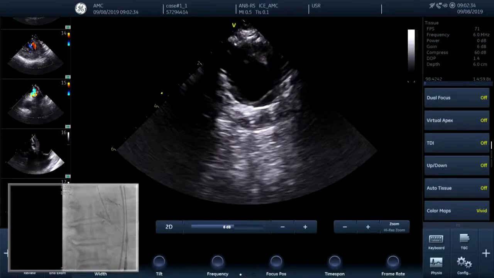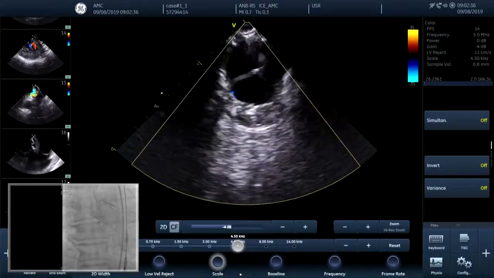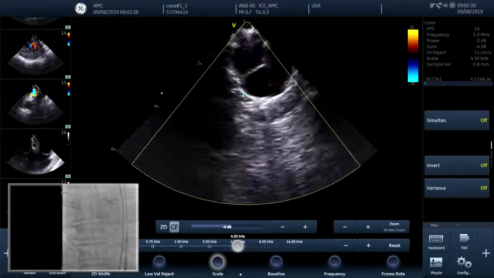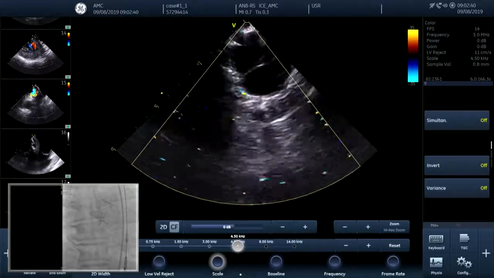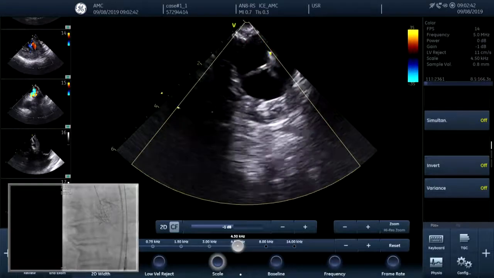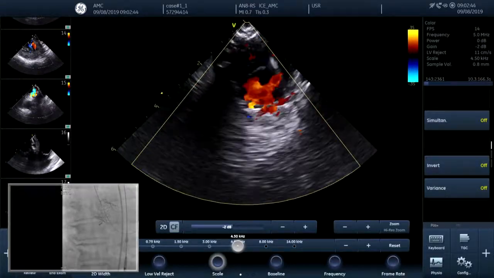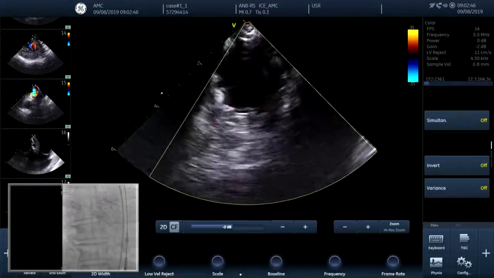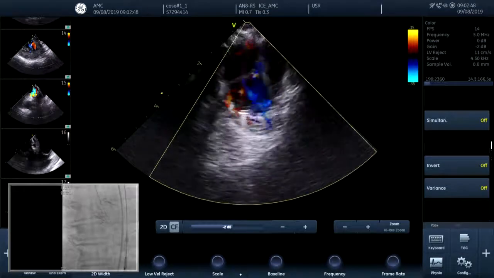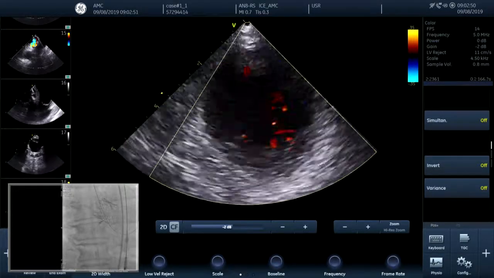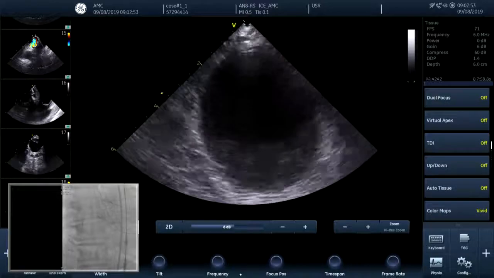Could you show us the overlay with the color? Great, great Doppler, wonderful. There is a pretty nice advantage of ICE. There's no regurgitation right now. Mainly central. Okay, now it's good. And then we're going to finish this procedure with the final checking.